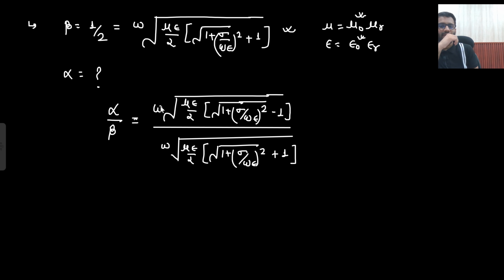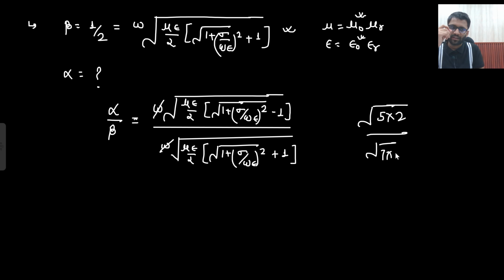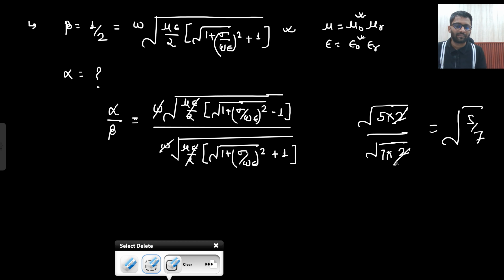Okay, now omega and omega get cancelled. Tell me one thing, under root 5 into 2 upon under root 7 into 2, what is the value of that? Under root 5 by 7. Do you agree to this point? Do you cancel those under roots? No, right? When I used to be a student, I used to cancel this under root in this expression. Here you are not going to cancel, it is very clear, but sometimes I have seen students cancelling this. So don't cancel this thing. Other thing, 2 and 2 get cancelled. So this and this can get cancelled. So what is the expression you are getting?